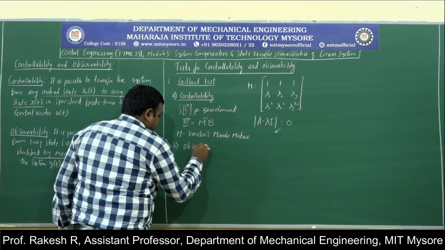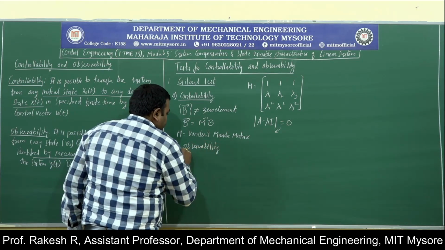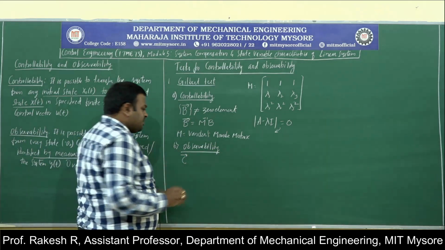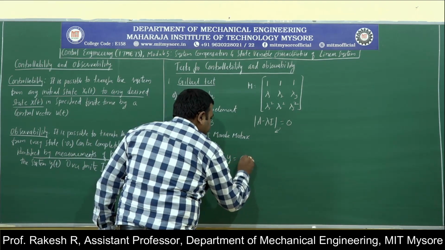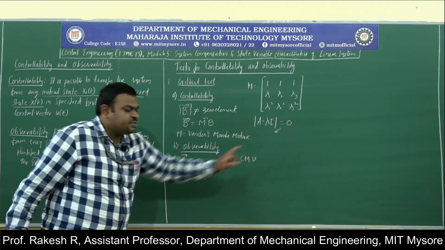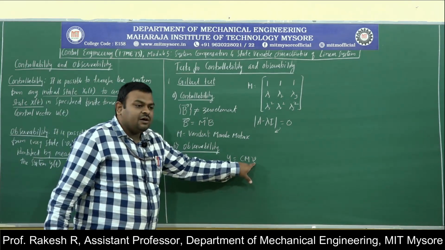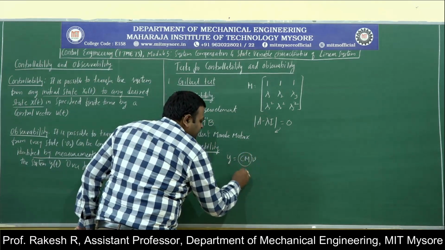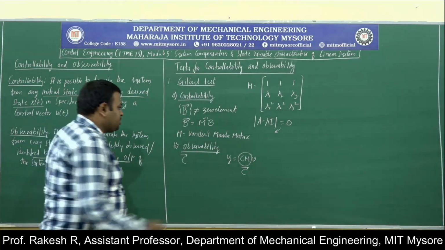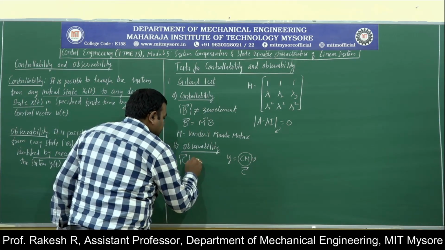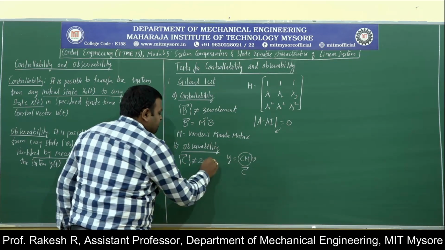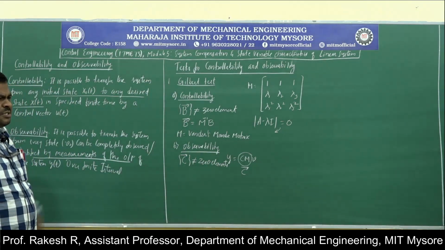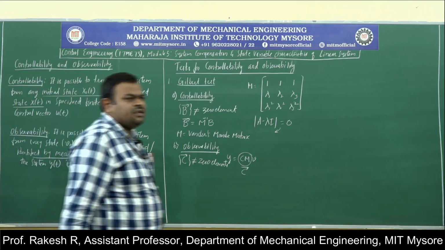Similarly, test for observability. Here also I will be making a matrix, that is matrix Cm, using y is equal to Cm into V. Here V is a vector. The elements along the vectors should not be equal to 0 here. So this Cm I will be taking as C. That matrix should not be equal to 0. So this is about test for observability, and these tests you will know easily if we solve a problem.